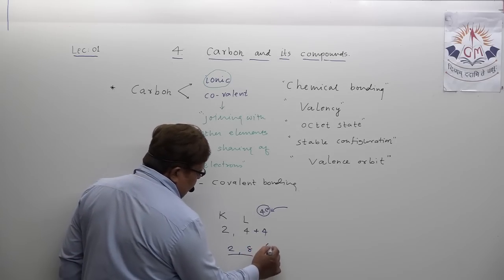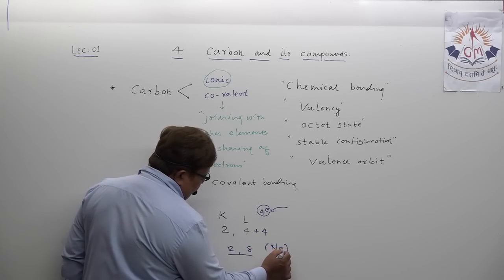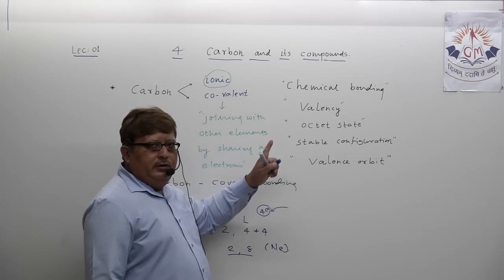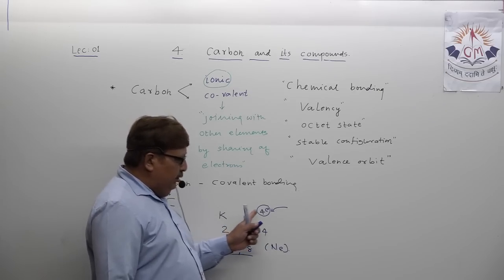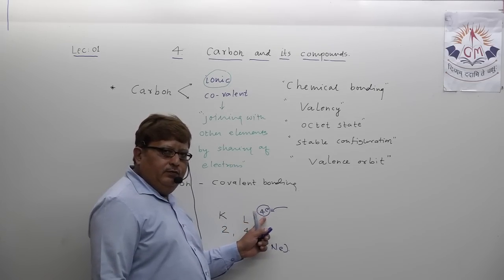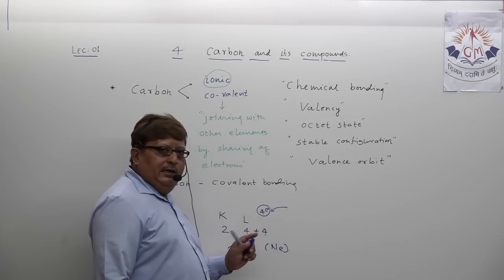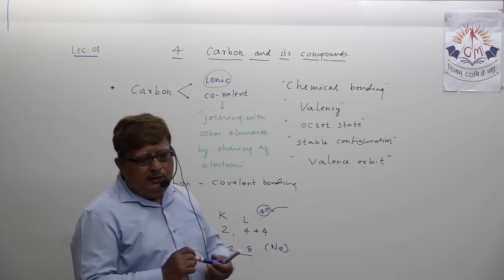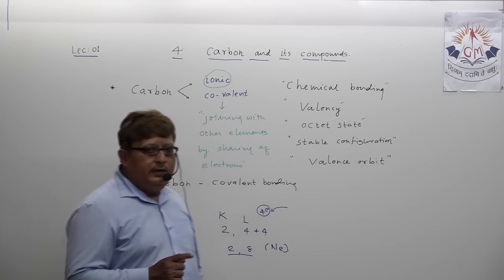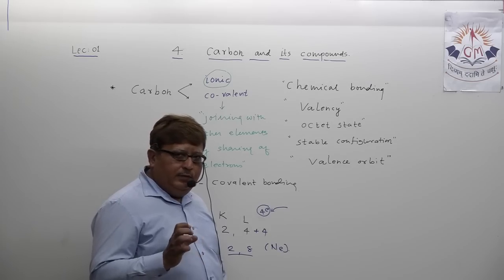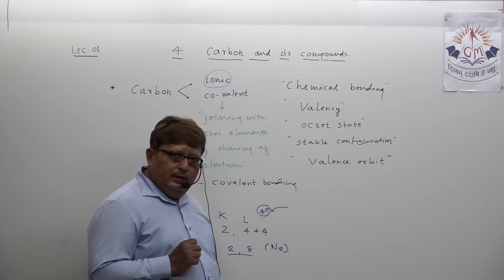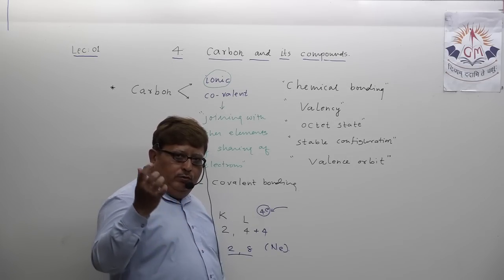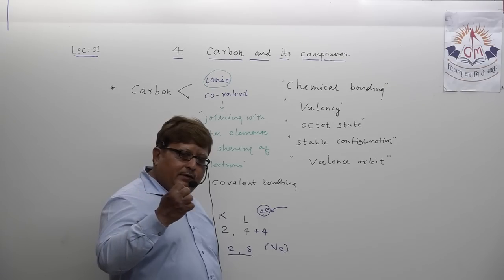That is of neon gas, as you know. And neon is already a stable chemical element. So if carbon acquires 4 electrons in the outermost orbit, then it attains the stable electronic configuration like neon and becomes chemically stable. But is it possible for carbon to obtain 4 electrons?